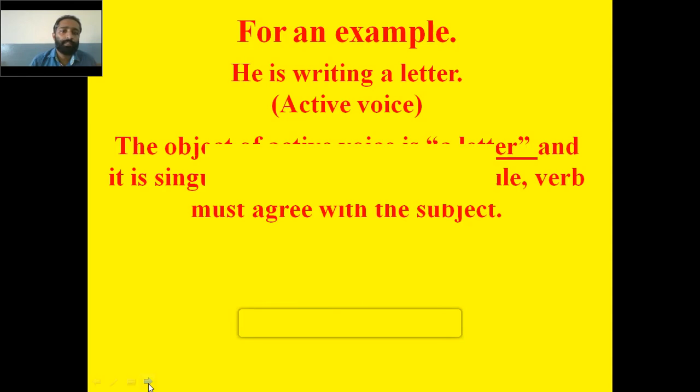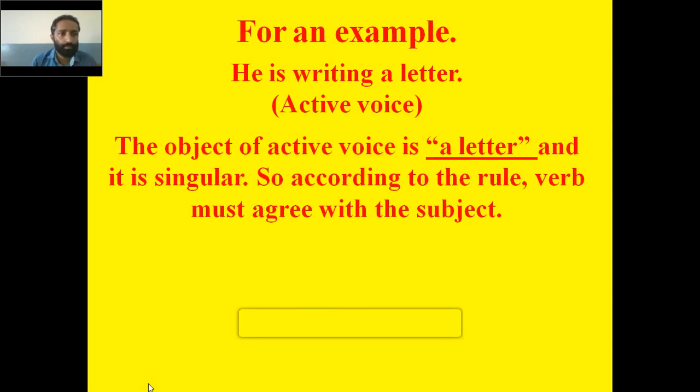He is writing a letter, that is in active voice. The object of the active voice is a letter and that is singular. So according to the rule, the verb must agree with the subject, which means the verb must agree with the subject called a letter, which is a singular subject. Let's take the answer.